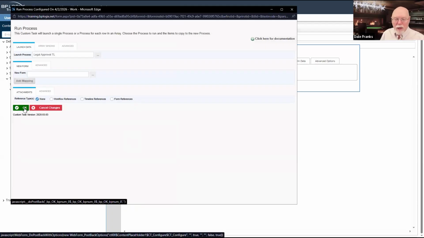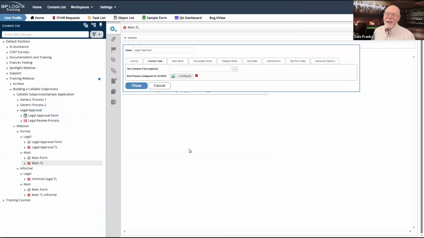The big difference in doing it this way is that my legal approval will now run asynchronously, which means my main process will not stop. It will continue running to the next activity. My legal approval will continue at its own pace, at its own time, while the main process continues. The problem with that is if I need that legal process to be finished before my main process finishes, I can't guarantee that if I am running this asynchronously.